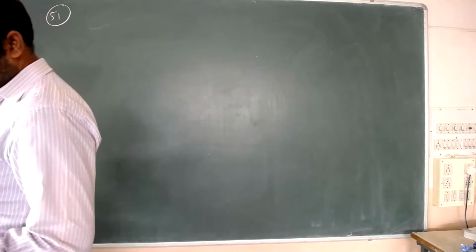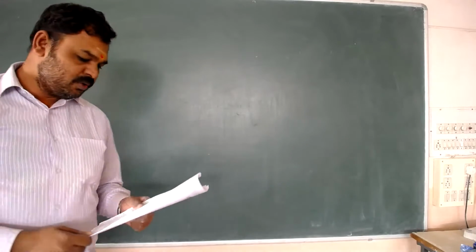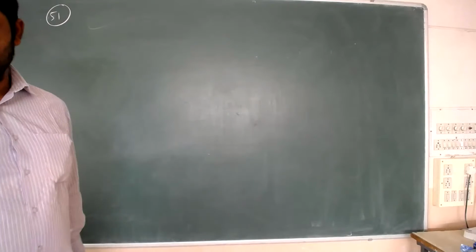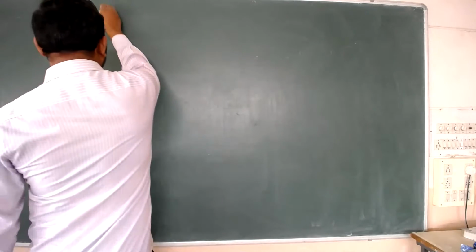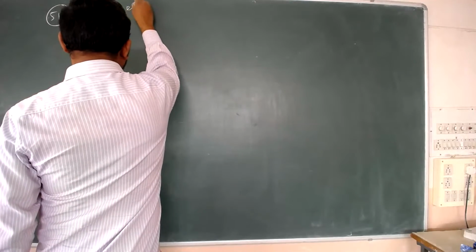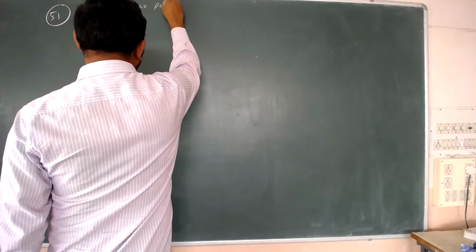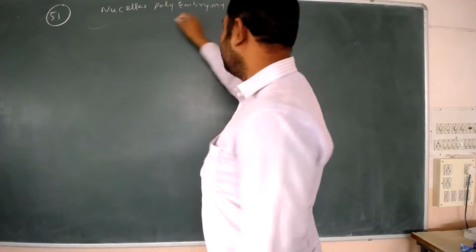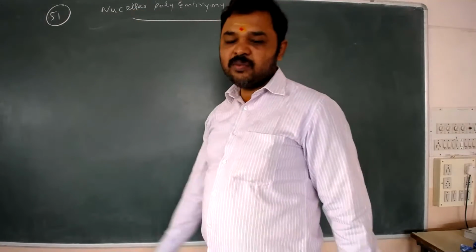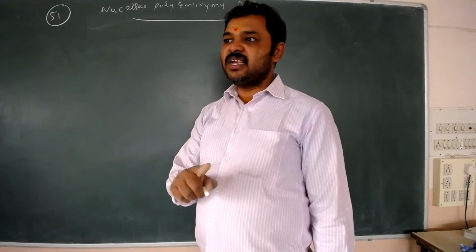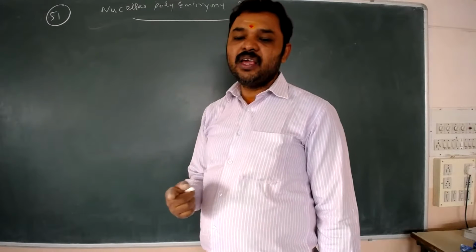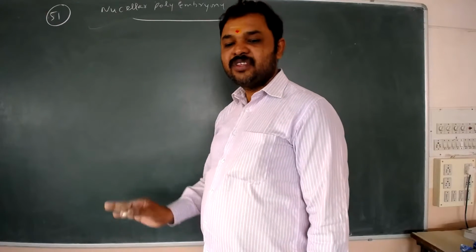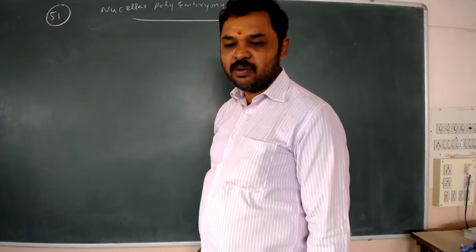Question number 51: nucellar polyembryony is reported in species of... Where is nucellar polyembryony found? What is meant by polyembryony? Within a single embryo sac, many embryos develop. Development of many embryos within a single embryo sac is called polyembryony.